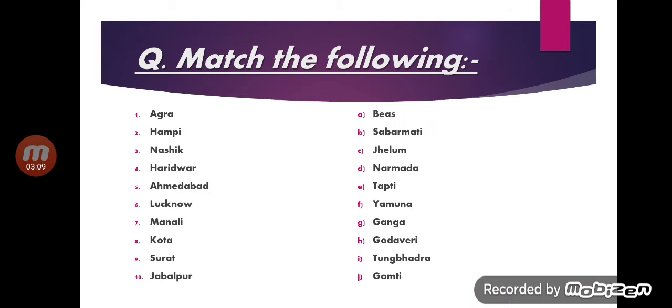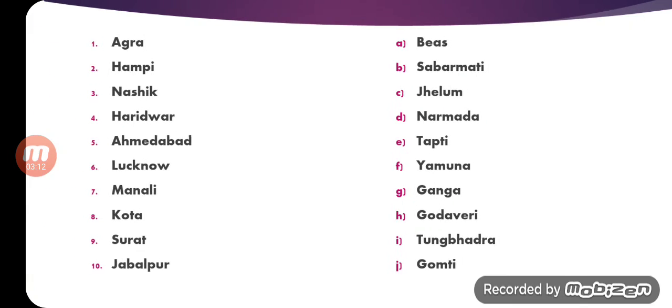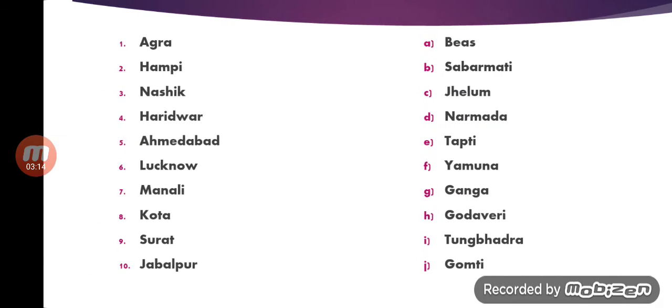Children, you can just write the city name once, and on that side write the answer. Like Agra, you write the correct river name, that is Yamuna. Hampi, you write the correct name, children. Hampi is a city name, so which river flows near Hampi?